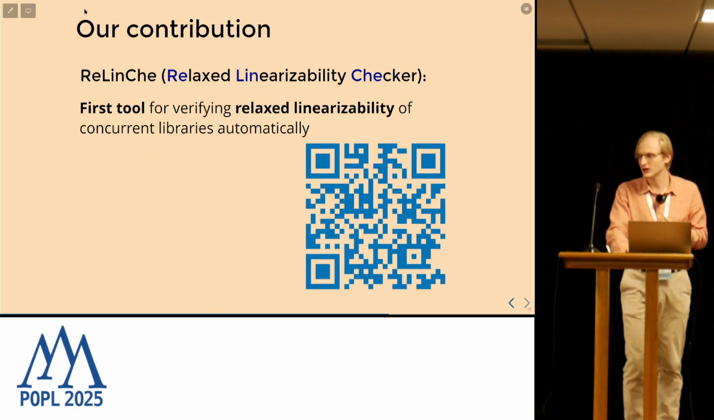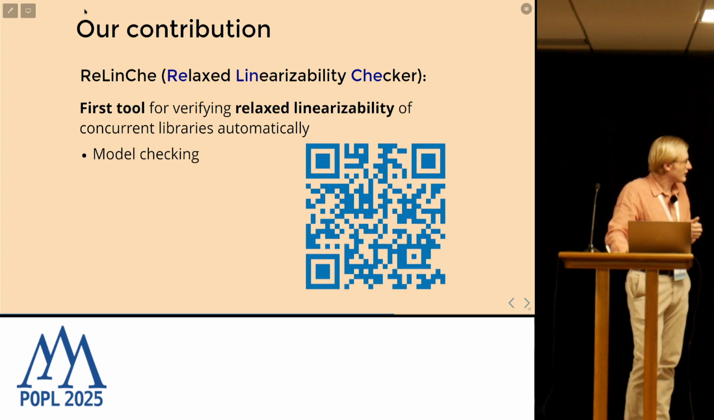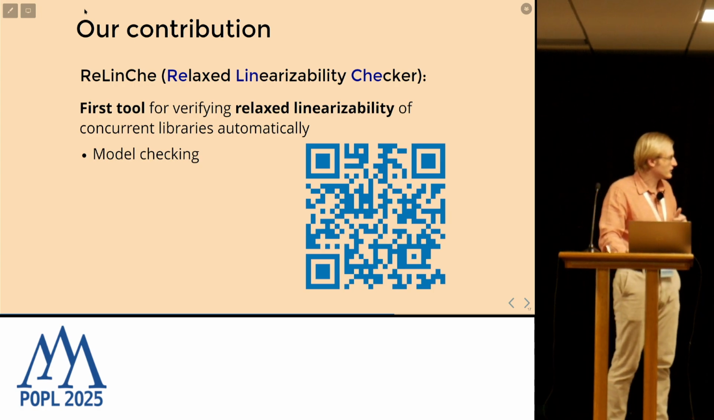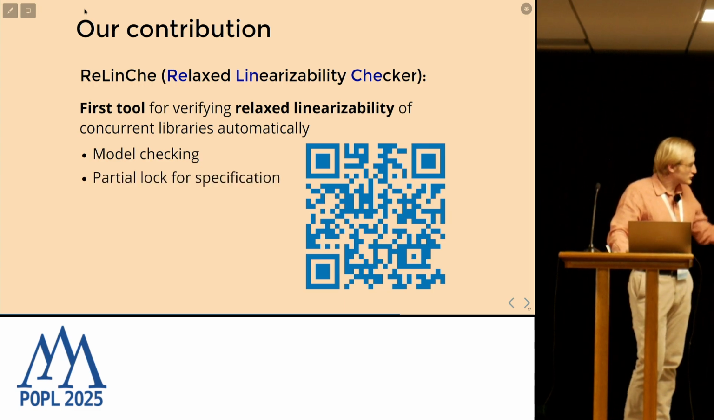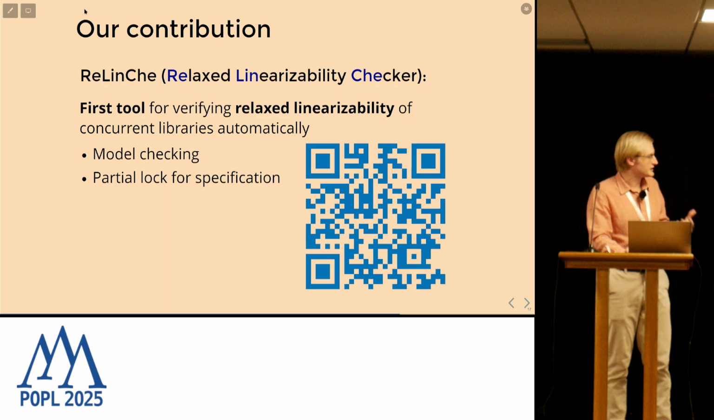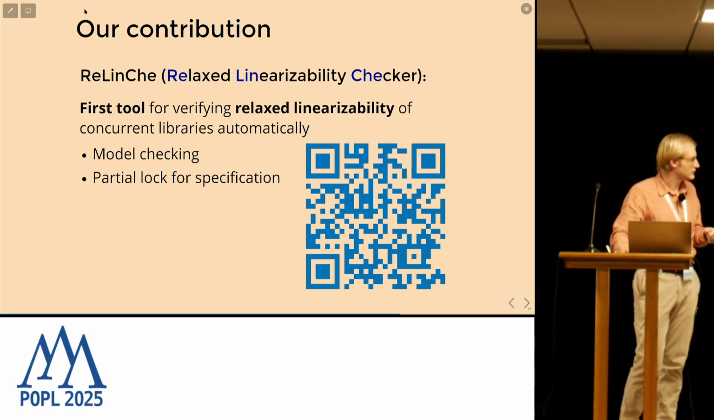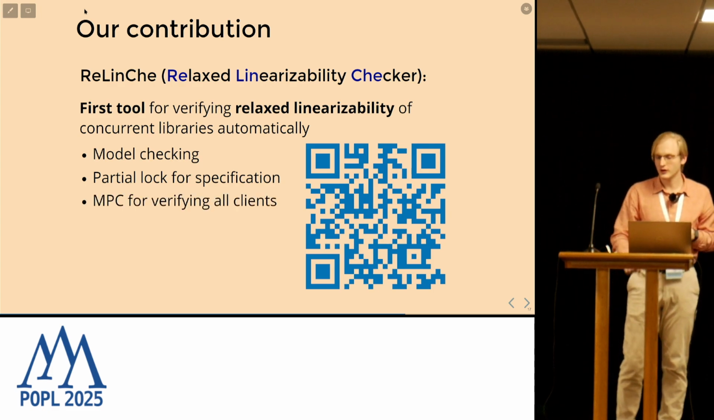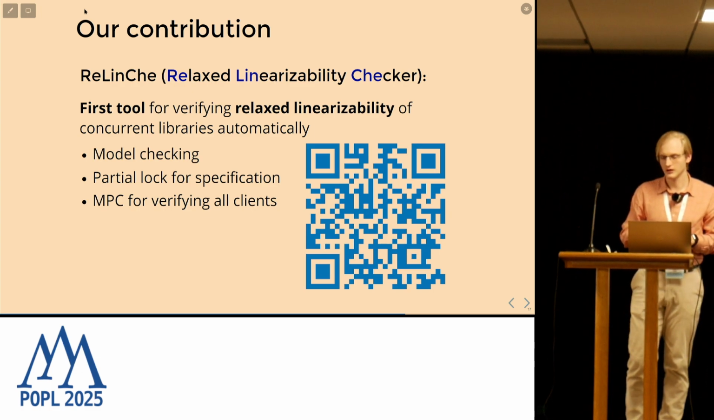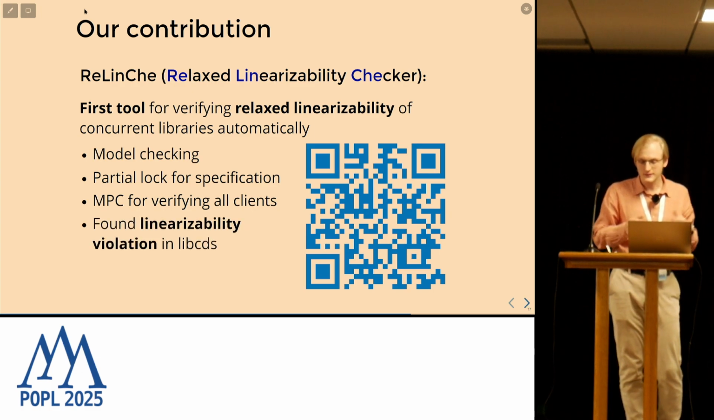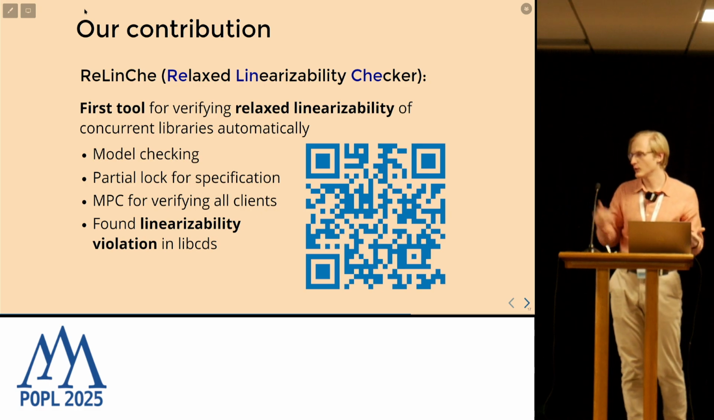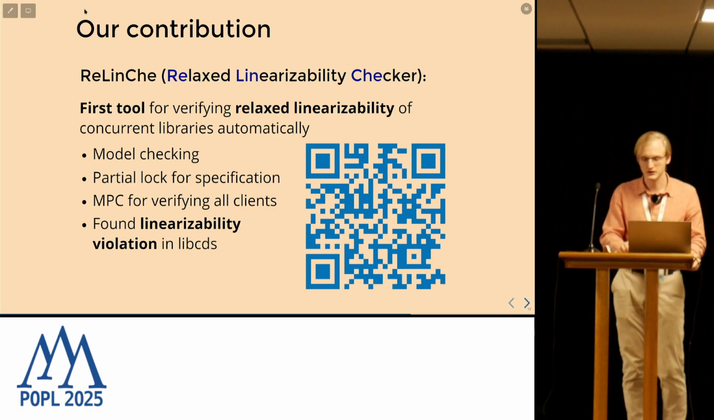So to sum up what we learned today: we can use model checking for checking relaxed linearizability of concurrent data structures automatically. We can use partial lock to expressively define a specification for such relaxed data structures. We can use the most parallel client to verify all clients at once. And this approach is feasible enough to find violations in popular libraries like libcds.